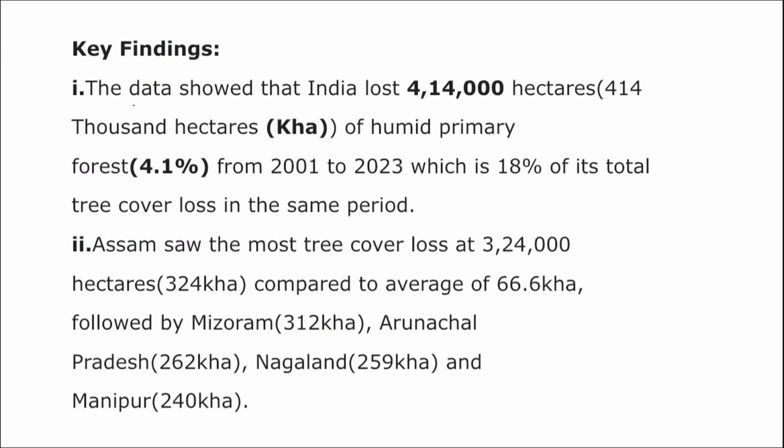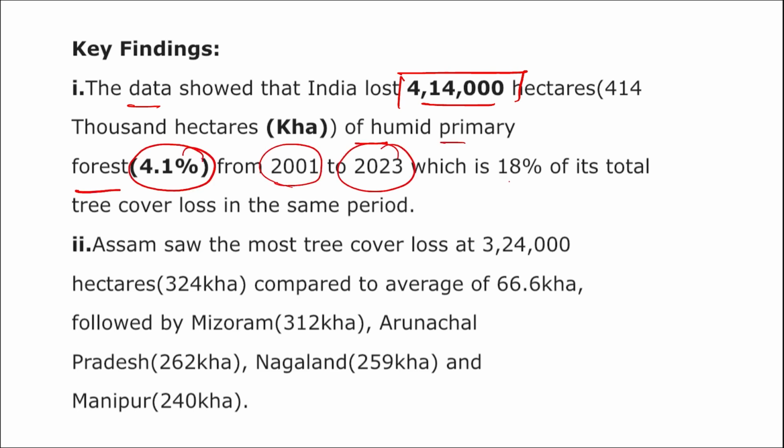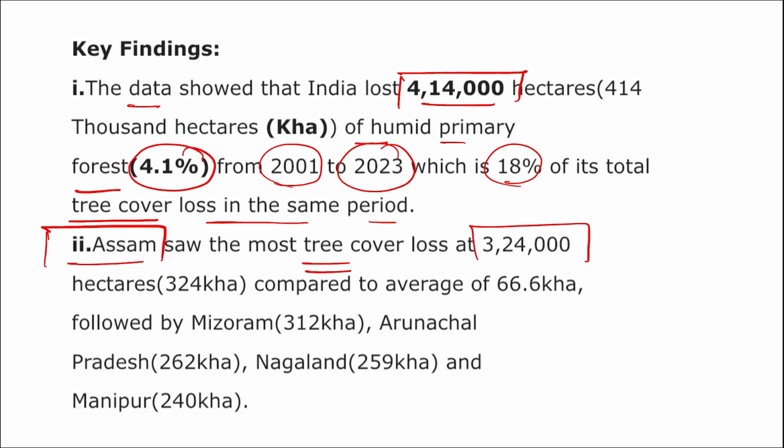If we further talk about it, the data showed that India has lost almost 4,14,000 hectares of humid primary forest, that is 4.1% from 2001 to 2023, which is 18% of the total tree cover loss in the same period. Also remember, Assam saw the most tree cover loss at 3,24,000 hectares compared to an average of 66.6 hectares, followed by Mizoram.